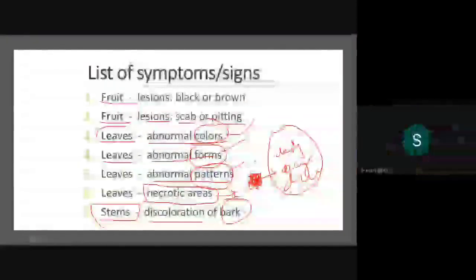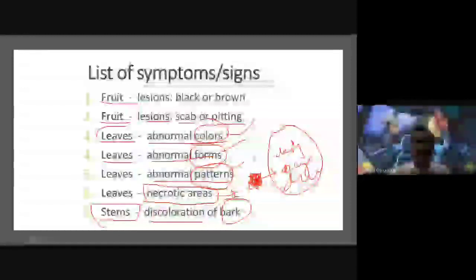Anybody can respond? Yes, sir. This is the completed causal organism, host plants, also disease cycle, disease management. Are you listening? Yes, sir, we are listening.